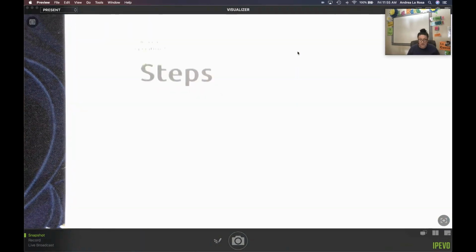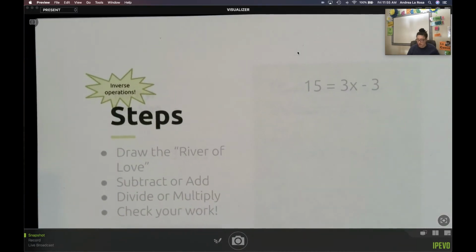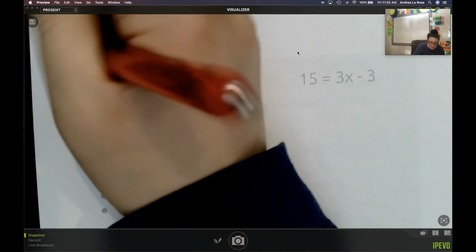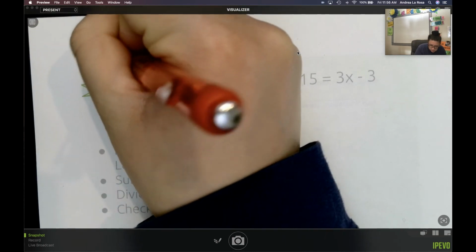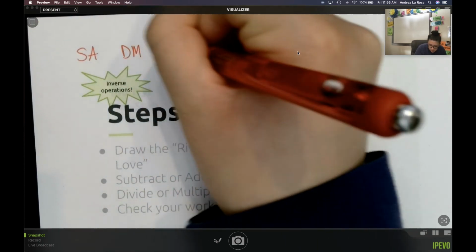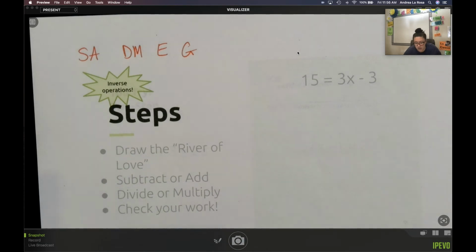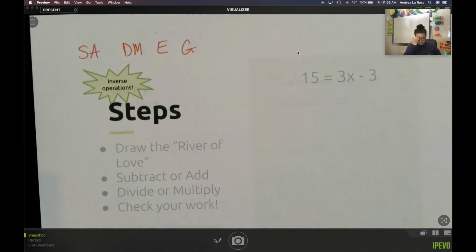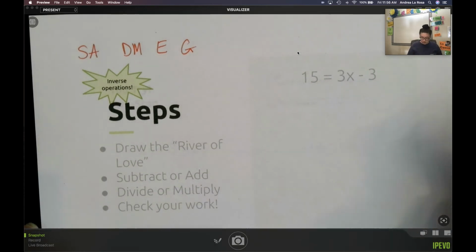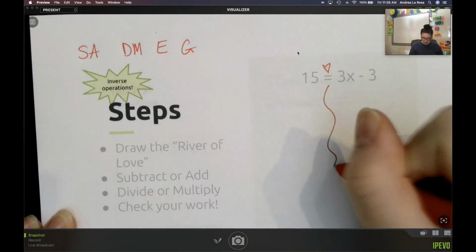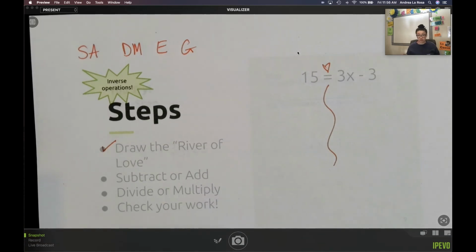Like we've said, we have to do the order of operations in reverse. So instead of GEMDAS, we're doing SADMEG. Poor Meg, she's so sad. We have to do the inverse order of operations. So I'm going to draw my river of love to remind myself I need to do the same thing on both sides. And then I'm going to start working.